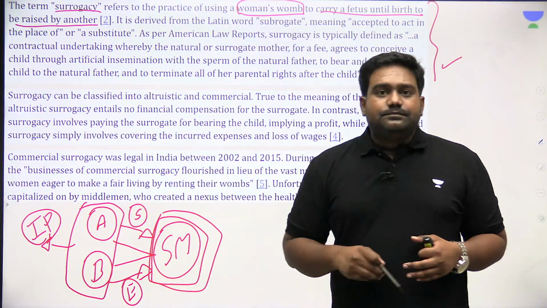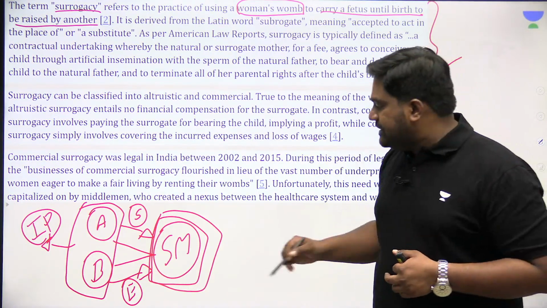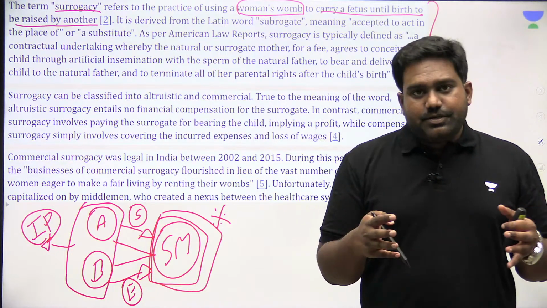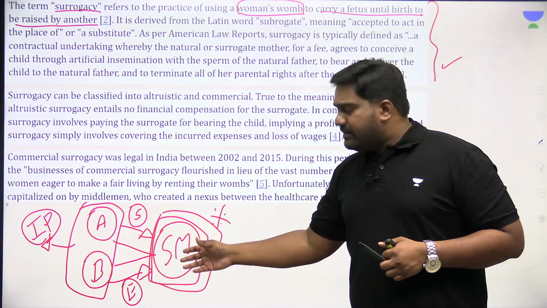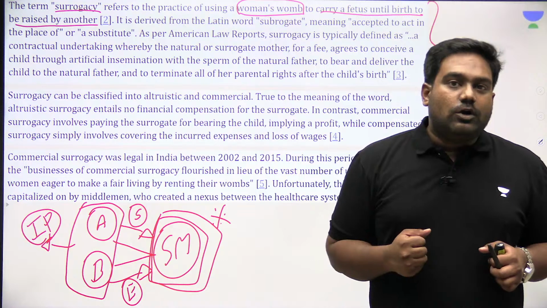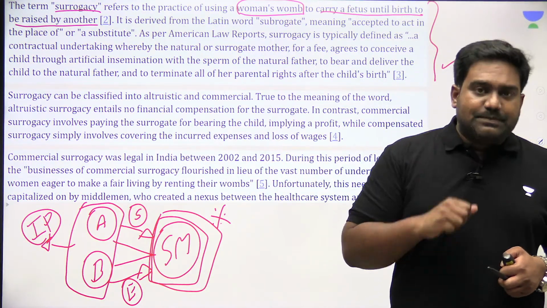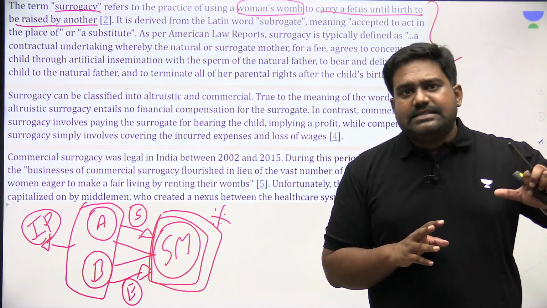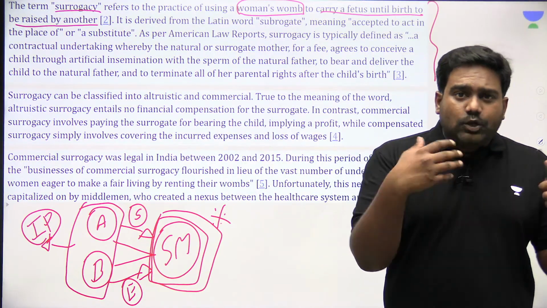The other woman who is bearing their fetus becomes the surrogate mother. So this process, where an intended couple who can't have their own children rely on a surrogate mother to have a kid, is called surrogacy. Now when it comes to surrogacy, there are two types essentially. Medically, there are two types: traditional surrogacy and gestational surrogacy. I'll explain that later.